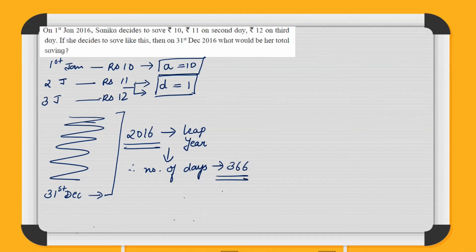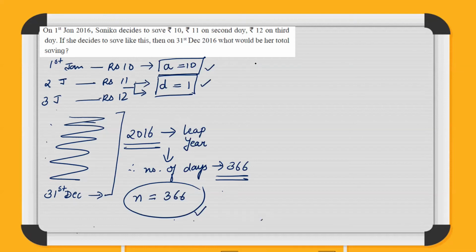Normally we have 365 days, but especially on a leap year, like 2020 is also a leap year, we have 366 days. So each and every day is counted. So how many total terms are there? 366 total terms are there. So that means now your N is equal to 366. So you have A, you have D, and you have N.